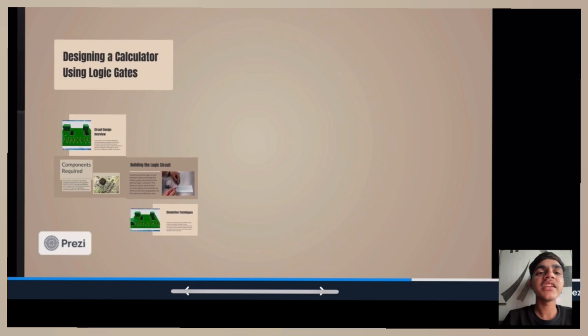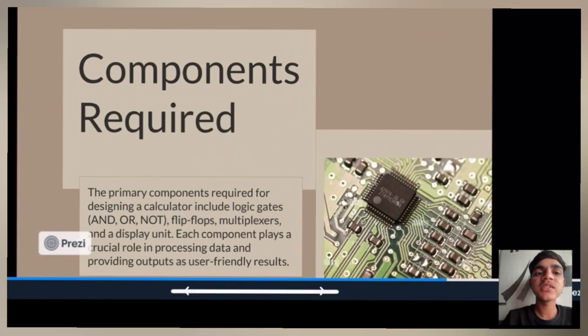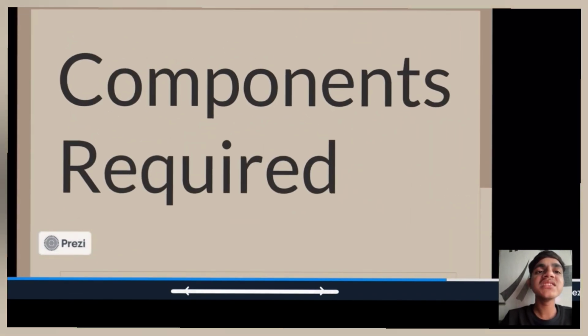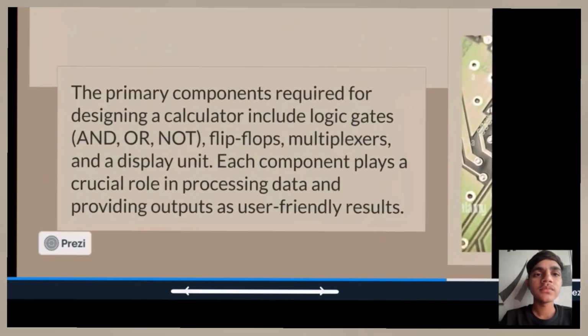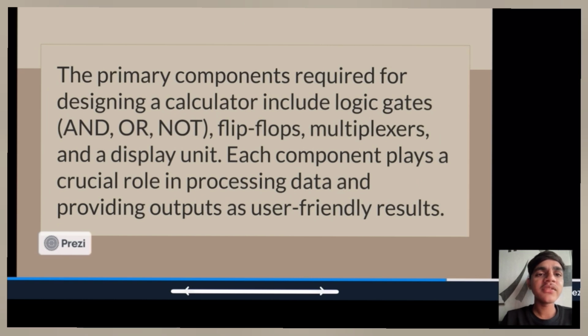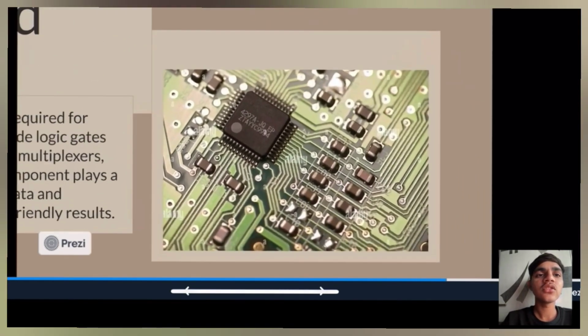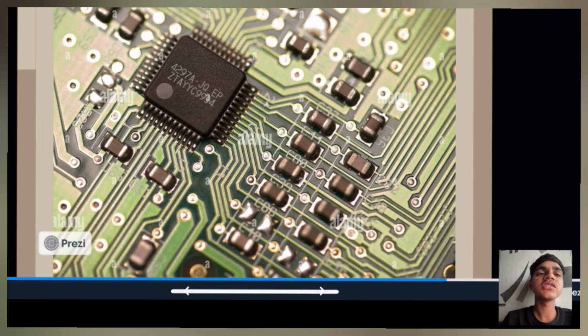Now we move forward to our next topic. Our next subtopic is components required. These are the basic components required to implement a calculator. The primary components required for designing a calculator include logic gates, for example AND, OR, NOT, flip-flops, multiplexers, and a display unit. Each component plays a crucial role in processing data and providing outputs as user friendly results. Okay, now see this circuit diagram.